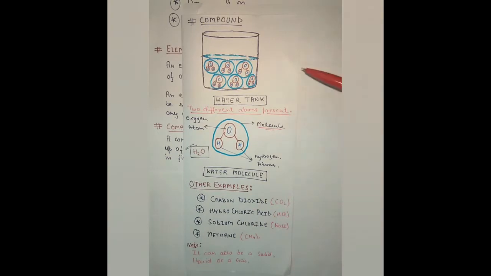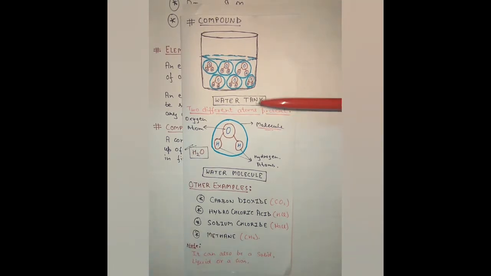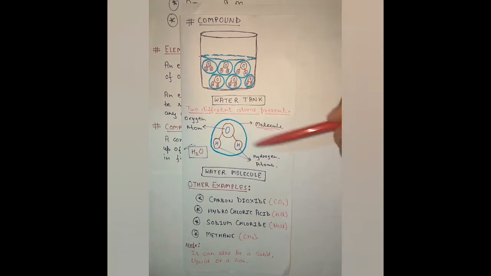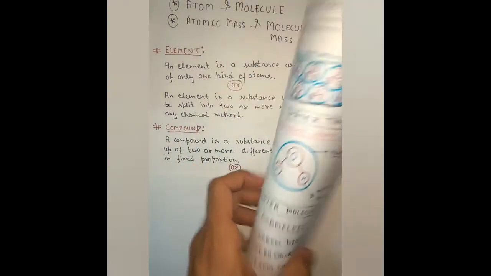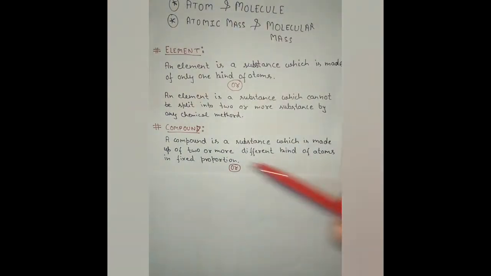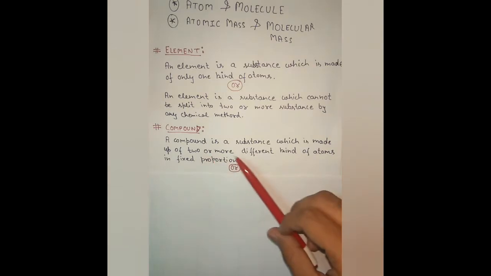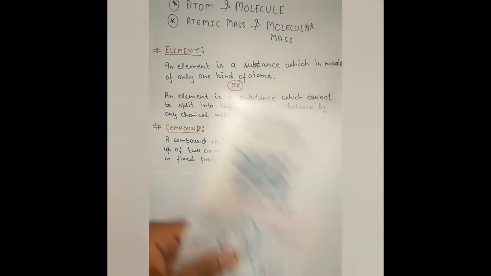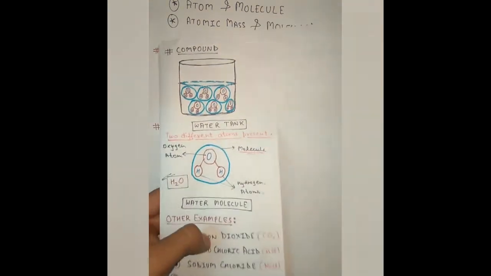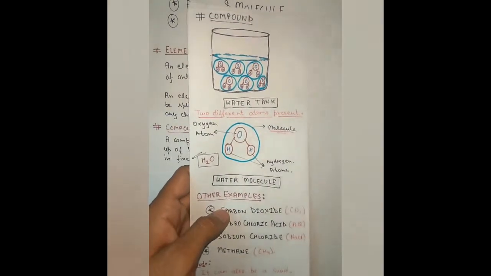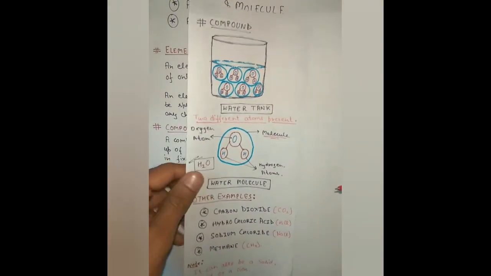So here we get that in an element only one kind of atom was present, that was iron atoms. But here there are two types of atoms present, oxygen and hydrogen. So from the definition we came to know that a compound is a substance which is made up of two or more different kinds of atoms, oxygen and hydrogen here. So it is considered a compound.